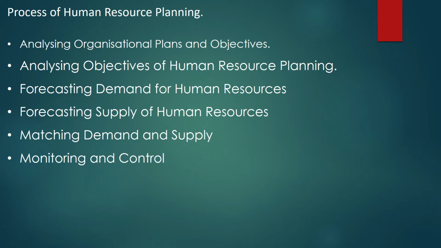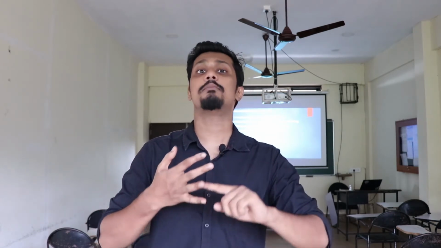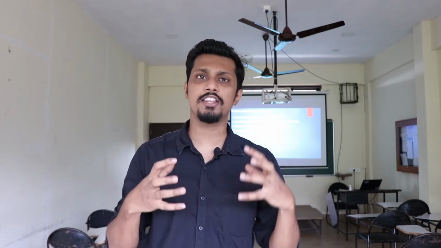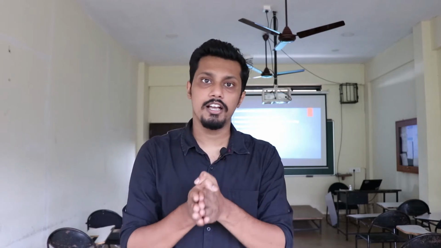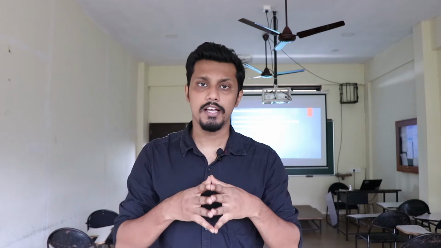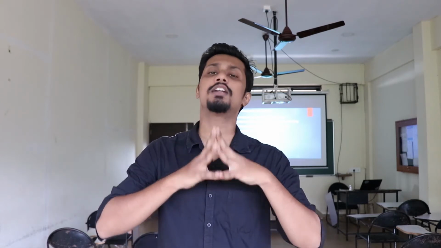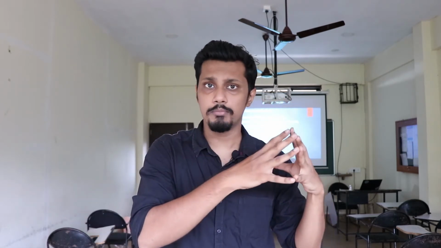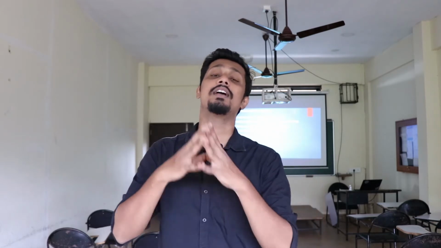Over here, what you have to do is that once you plan the human resource, that you know from where you will get the employees, what is your demand for employees, meaning how many employees you require, the plan, the objective, once you got all that, you have to monitor that plan, whether it is going in the right direction or not. Let's say you wanted to hire a person who is good in computer coding. You planned for it, you found the demand, you found how many computer coders you require, let's say 10, and you found 10 qualified coders out there.